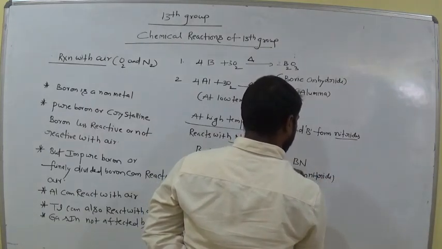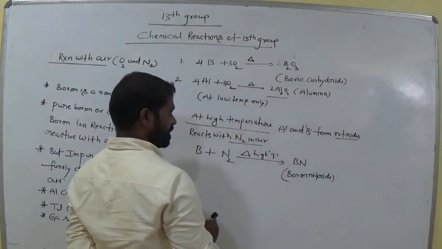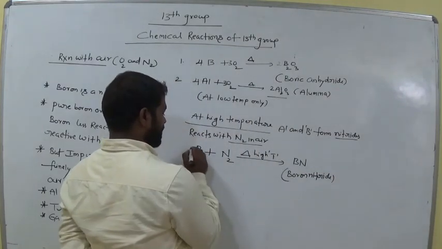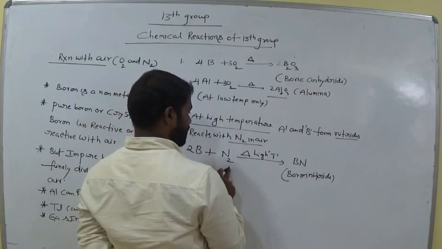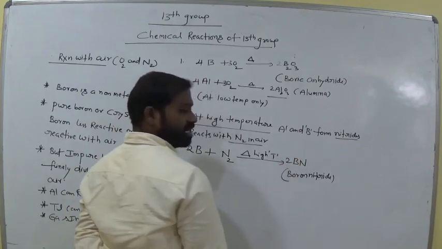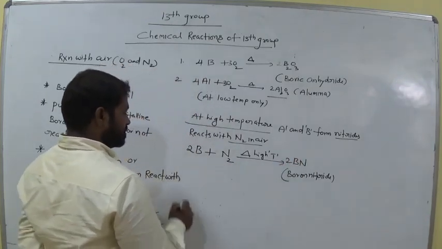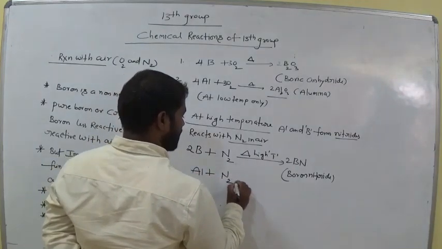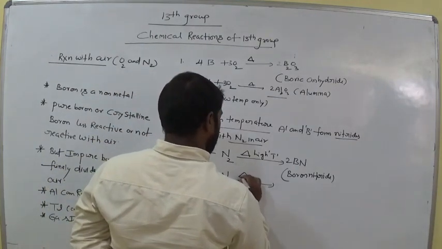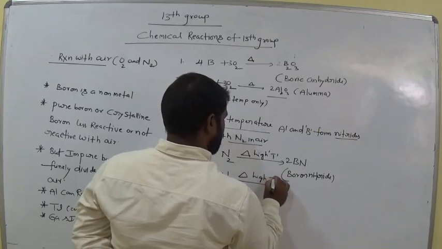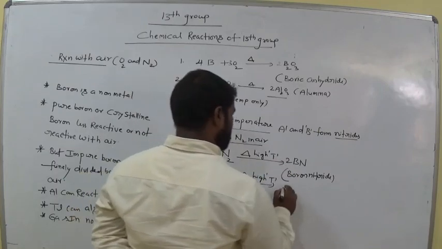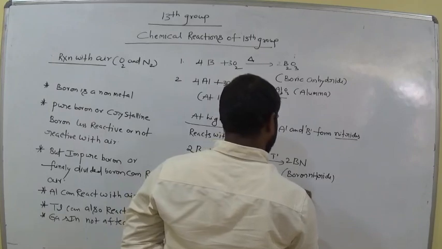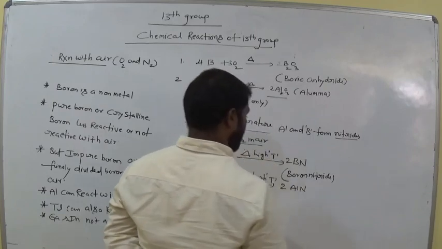Is it clear, all of you? Boron nitride. So now it is 2 moles of boron. Here 2 nitrogens. Keep 2 here. In the same manner, aluminum can also interact with nitrogen at high temperature. So it also gives 2 moles of aluminium nitride.